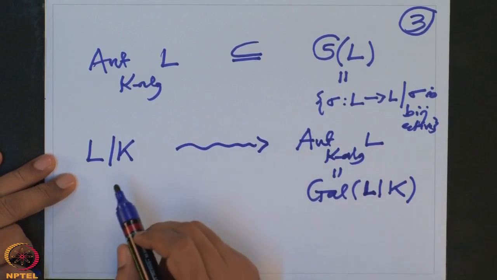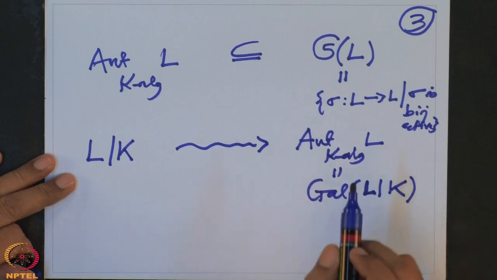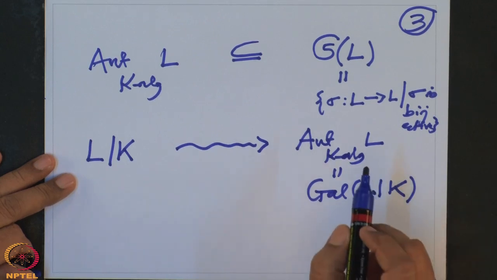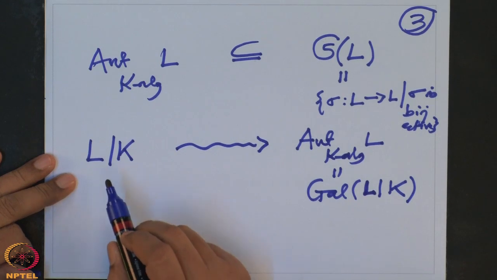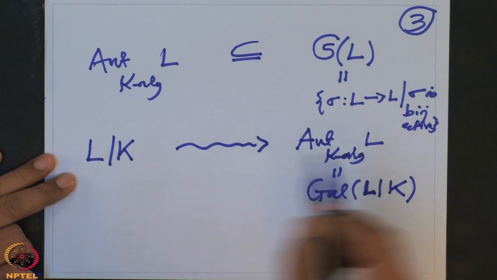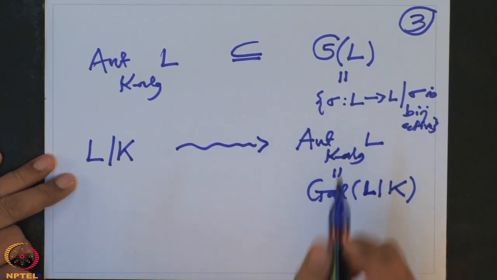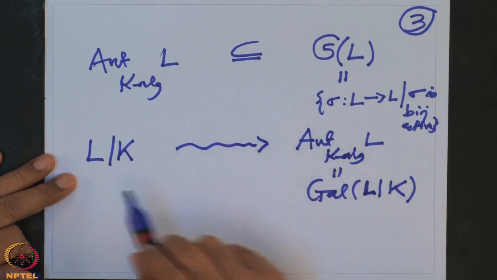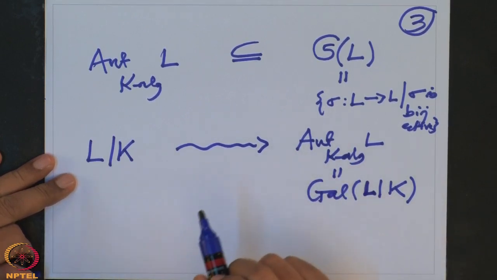So we are going to extract information about the field extension from this group, and also conversely, from the field extension information about this group, both ways, not just one way traffic. So that is why we have to understand this association more and more intimately. That is what we will do.